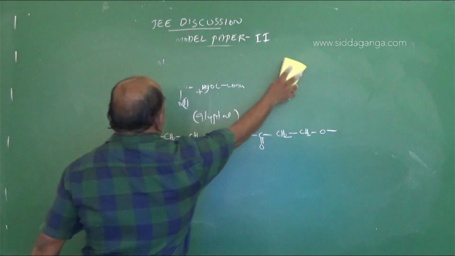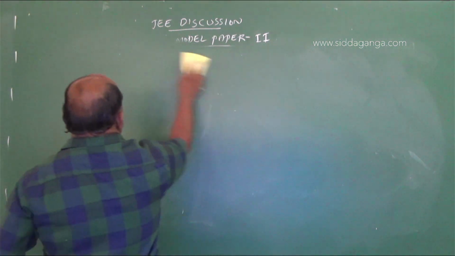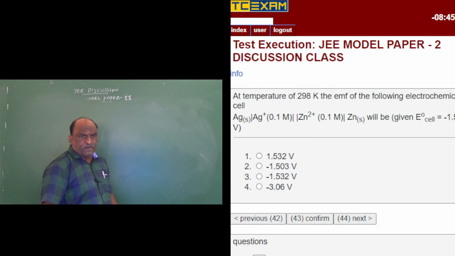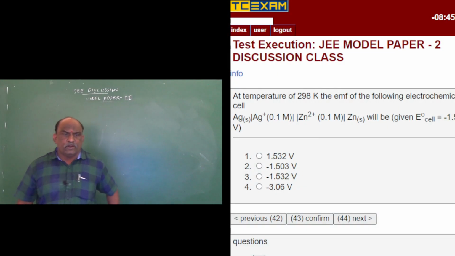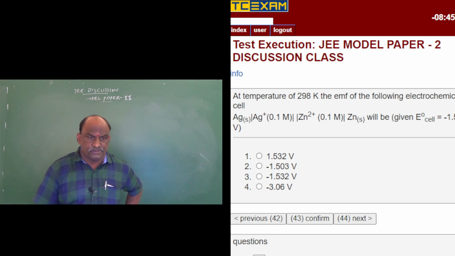And next, question number 43. At temperature 298 Kelvin, the EMF of the following electrochemical cell, Ag solid, Ag plus 0.1 M, Zn2 plus 0.1 M, Zn solid, inert cell, is equal to minus 1.562 volts.